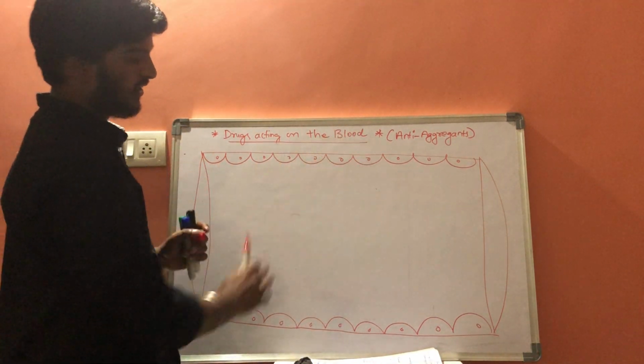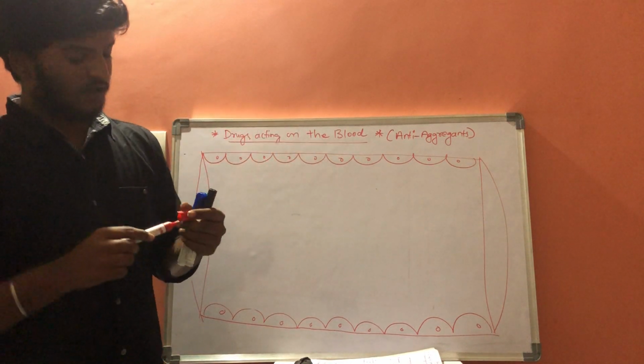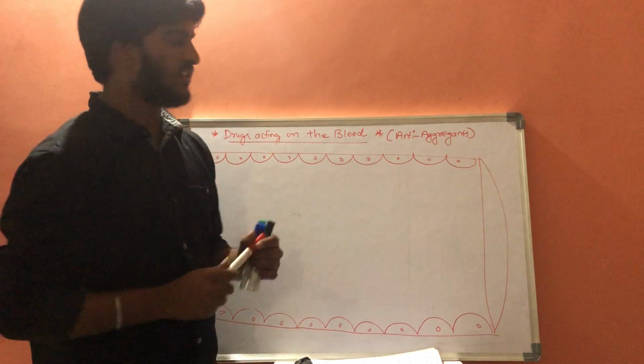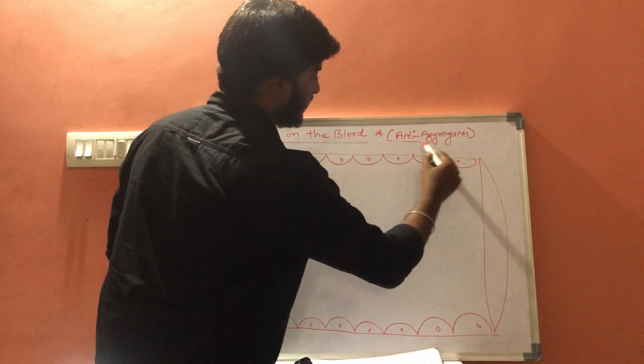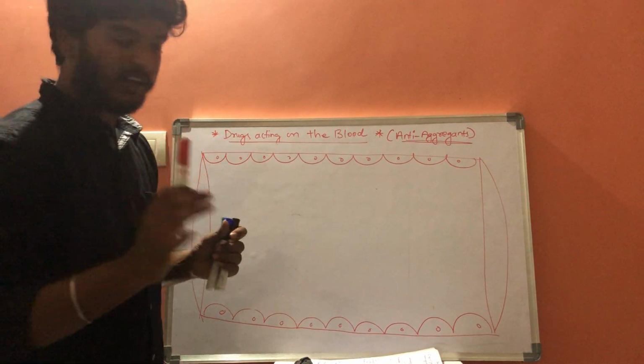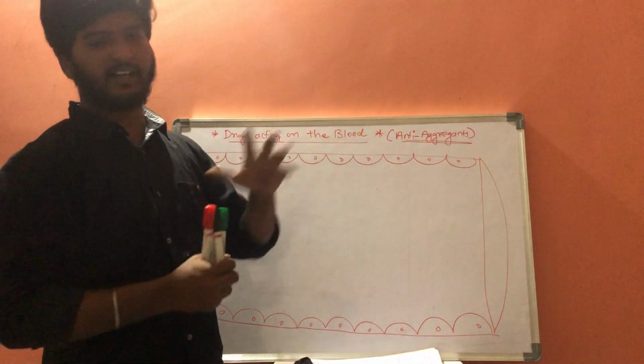Now we have discussed the coagulation system, so our topic now is anti-aggregants, the group of drugs which inhibit the aggregation of platelets.